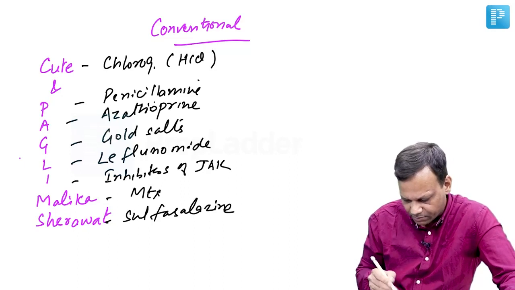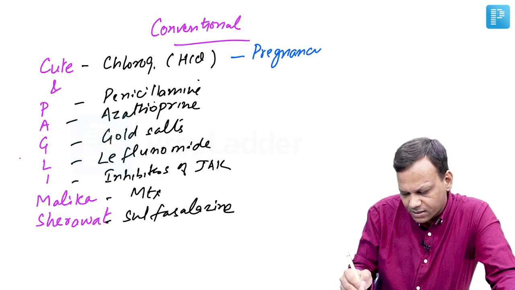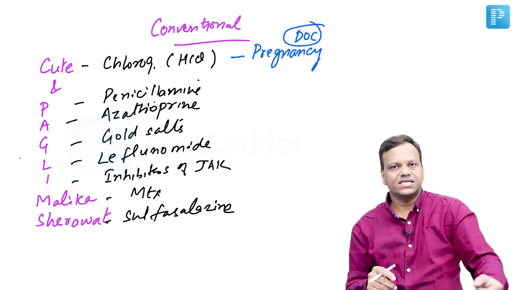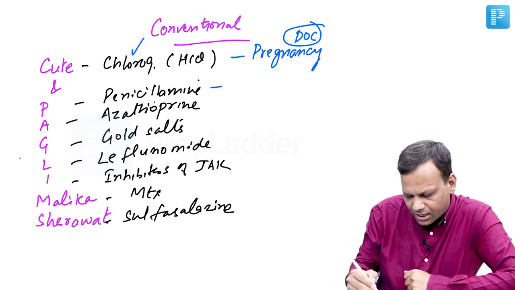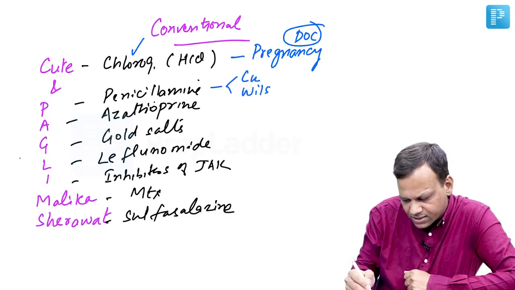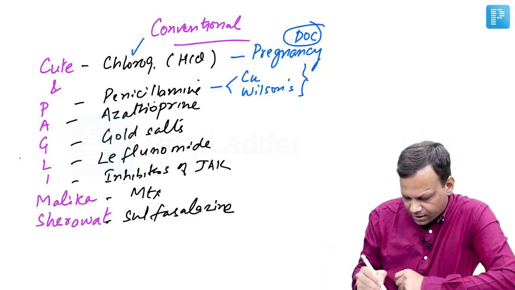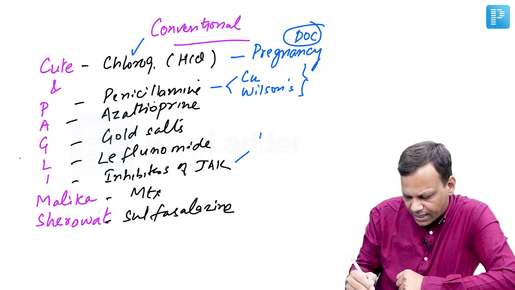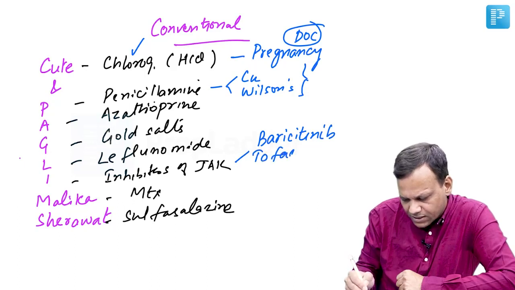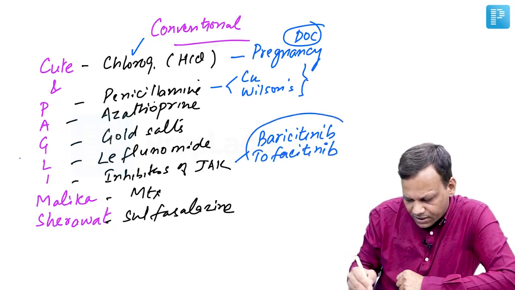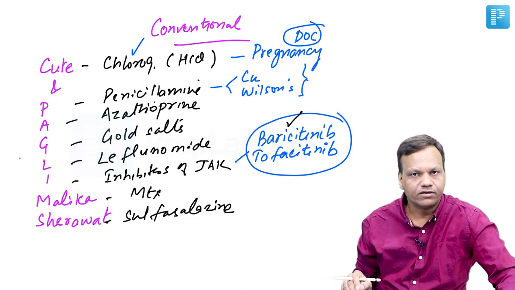The MCQs which are asked about these: chloroquine is the DMARD of choice in pregnancy. No other DMARD is safe in pregnancy. So if we want to give a DMARD in pregnancy, the choice is hydroxychloroquine. Penicillamine's additional use is in copper poisoning and Wilson's disease. Then inhibitors of Janus kinase like baricitinib and tofacitinib are oral drugs. They can be used in rheumatoid arthritis, and baricitinib has also been tried in COVID.